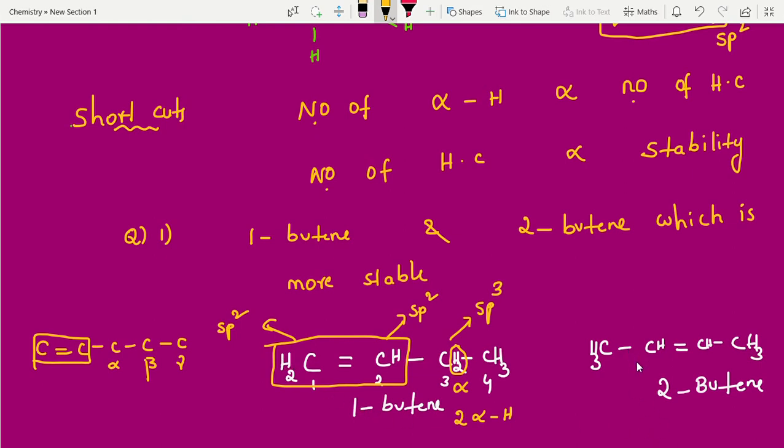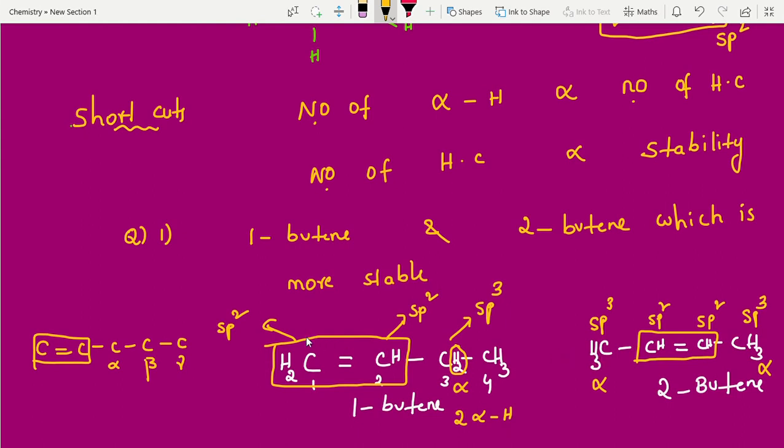Now come back to this one. What is this? sp2 carbon. Very next carbon, what do we call it? Alpha carbon. Is it sp3 or not? Yes, it is sp3. This is what we call the alpha carbon. Not only one side, students, check the other side also.